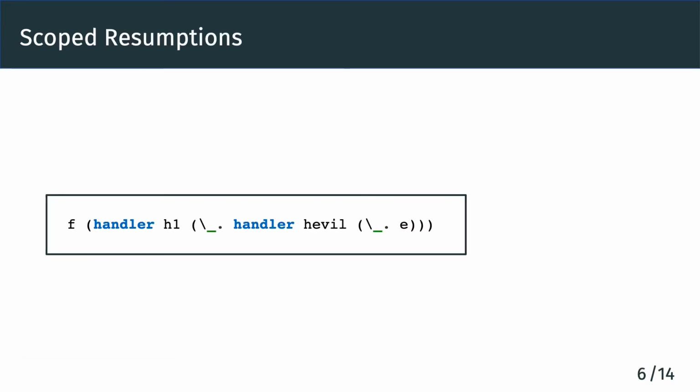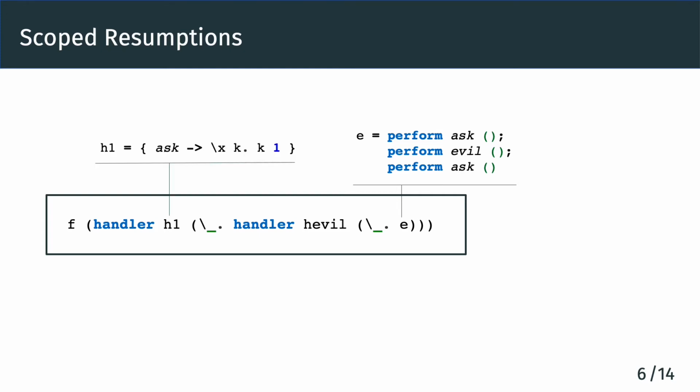To understand the restriction of scoped resumptions, let's consider this example. Here we have two handlers, h1 and heval, that wrap the expression E. The whole result is then given to F. The definition of E performs three operations: ask, eval, and ask. The handler h1 is a reader handler which handles ask by always resuming with 1.